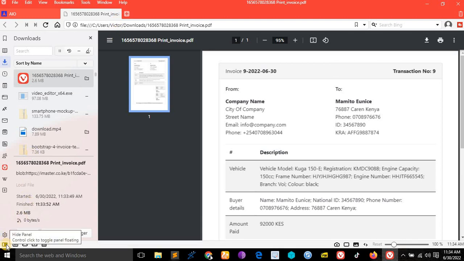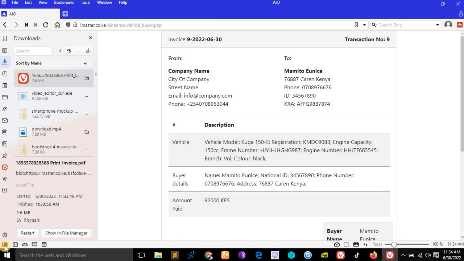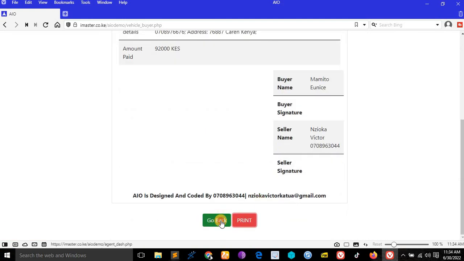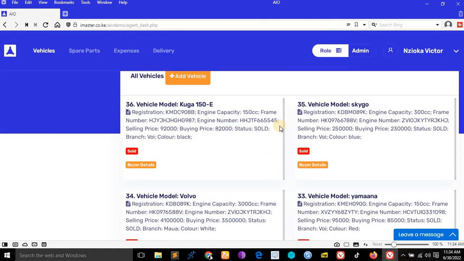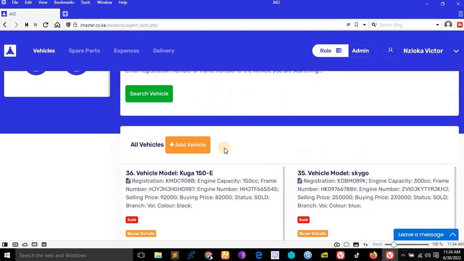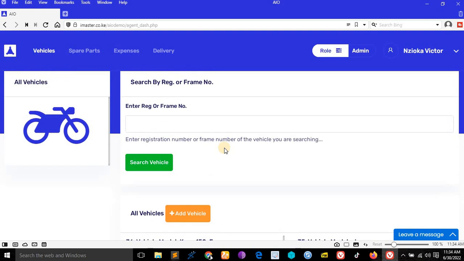Go back like that, and you see that is what can happen from when you add a vehicle and you sell it as a verified admin. You see, and if we want to see that sell as a super admin, I'll show you everything. First, let us sell the things.